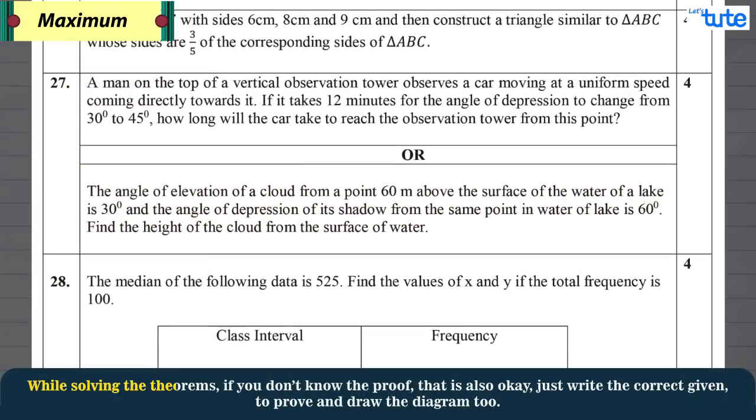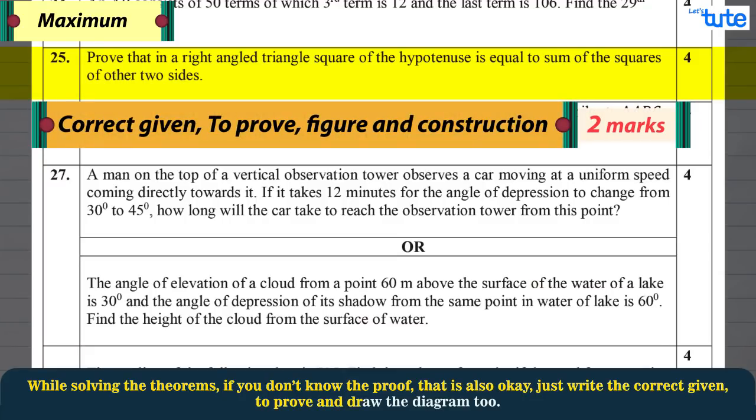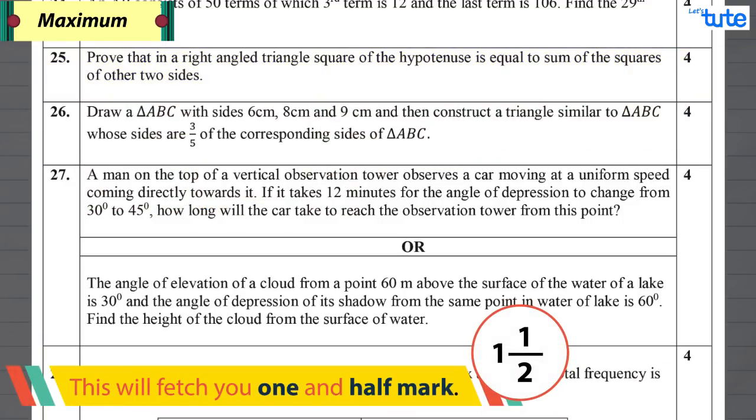Now while solving the theorems, if you don't know the proof, that is also okay. Just write the correct given and to prove and draw the diagram too. This will fetch you 1.5 marks.